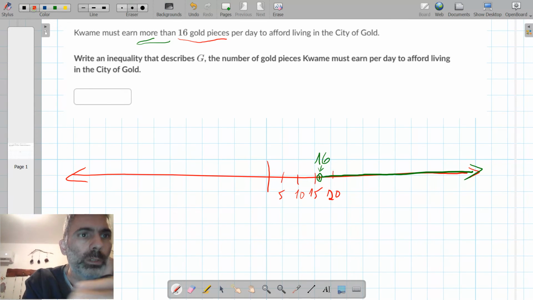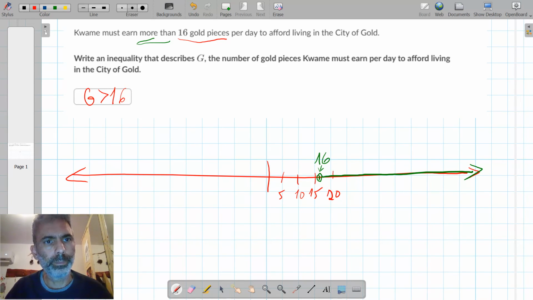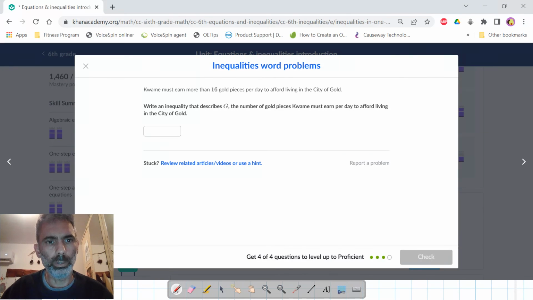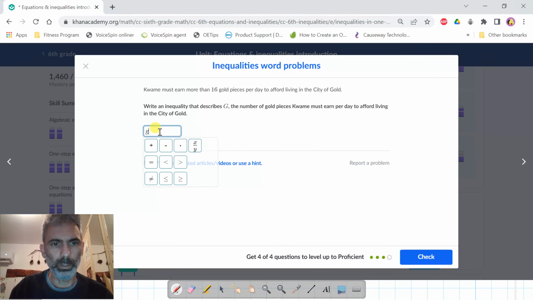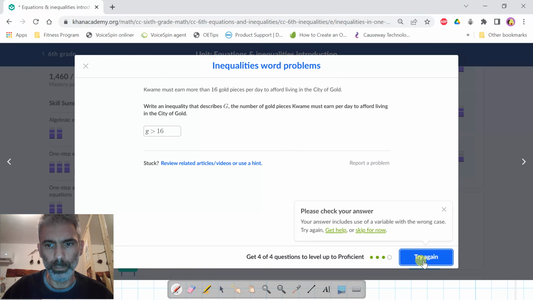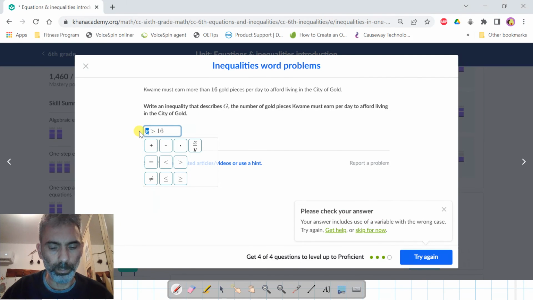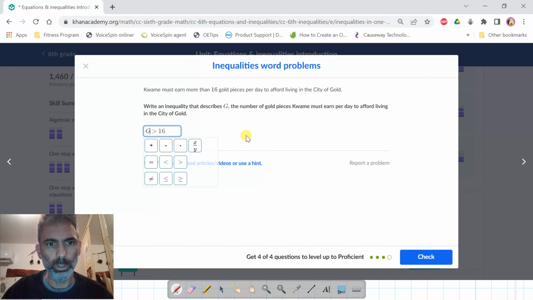So G needs to be greater than 16. This is the inequality. G, capital G, is greater than 16.